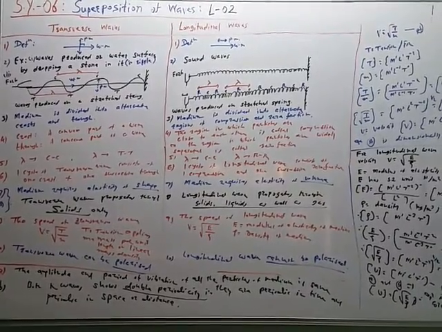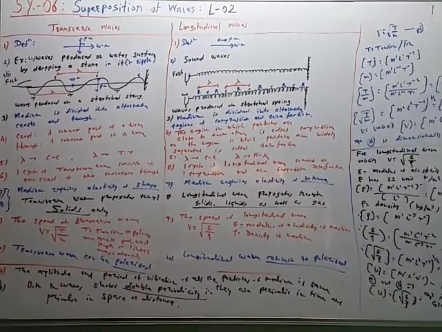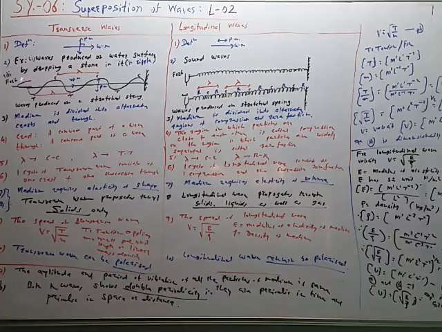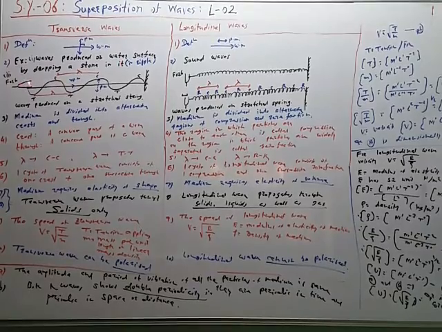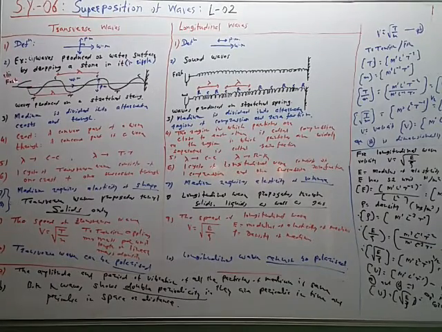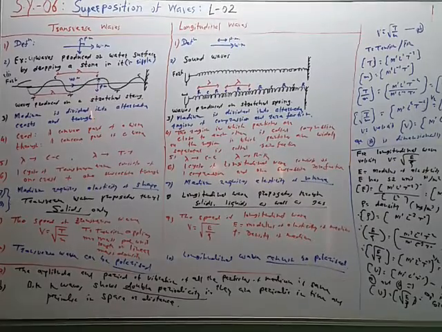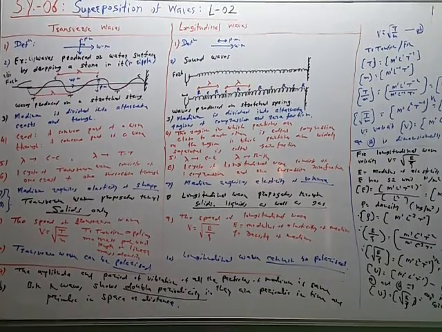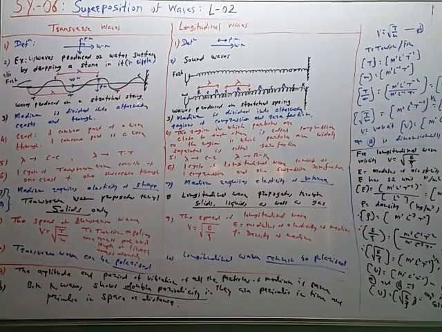So when one end of the string is tied to a rigid support and the other end is tied to one of the prongs of a tuning fork, then when the tuning fork starts vibrating, the prong will move up and down, and therefore a disturbance is produced at this point, and that disturbance propagates in the form of transverse wave. So wave is propagating from tuning fork to rigid support along the string. So this is the direction of wave motion, and the particles are performing vibratory motion perpendicular to the length of the string. So particle motion and wave motion are perpendicular, therefore it is a transverse wave. So wave produced on the string is the best example to explain the characteristics of the transverse wave.